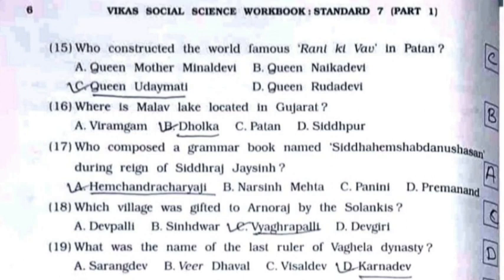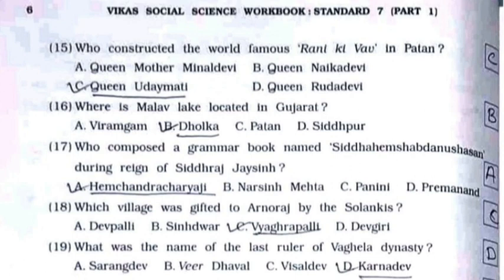16th, where is Malav Lake located in Gujarat? It's option number B, Dholka. 17th, who composed a grammar book named Siddhamashya Shabdanushasana during the reign of Siddharaj Jaisingh? It's option number A, Hemchandracharya ji.